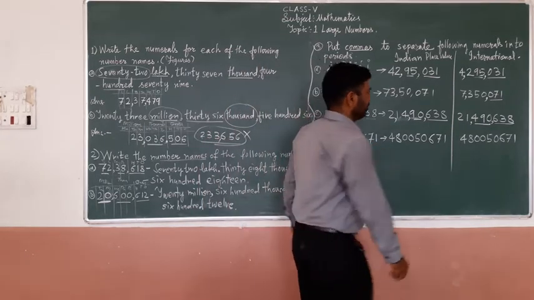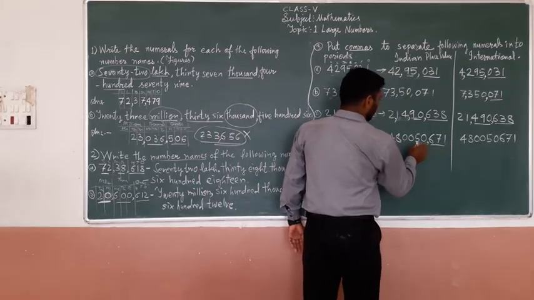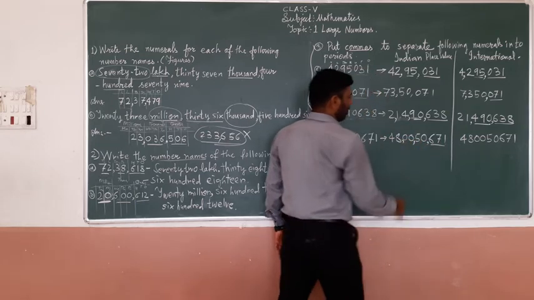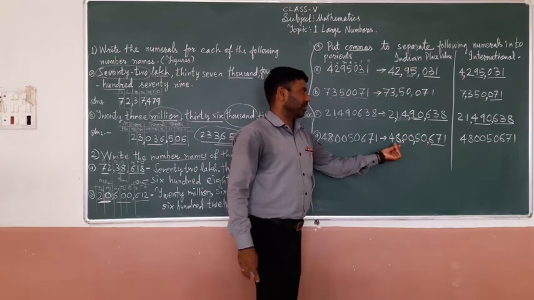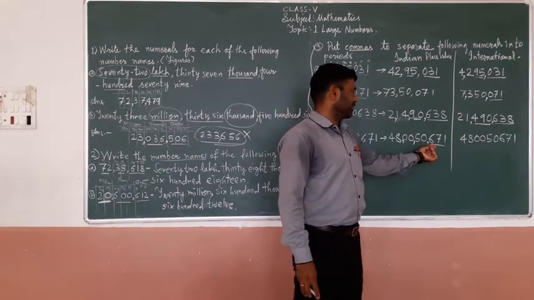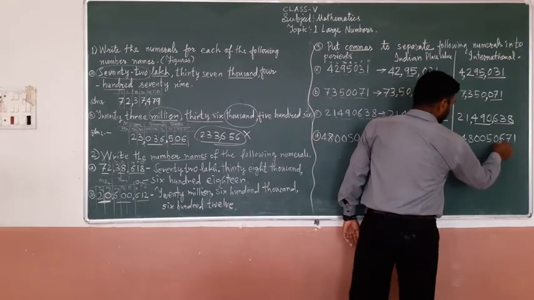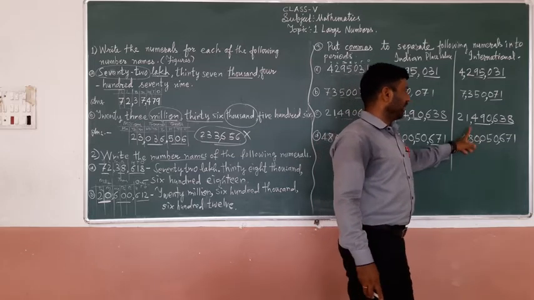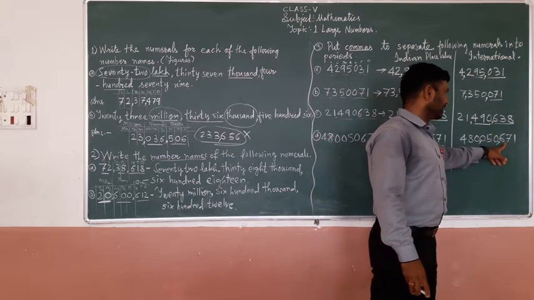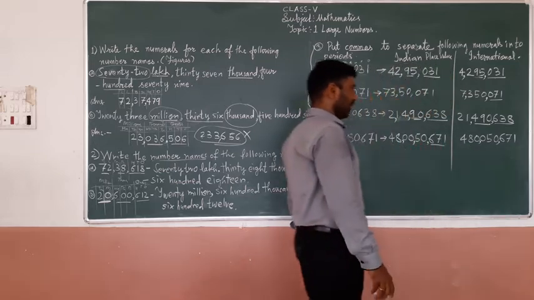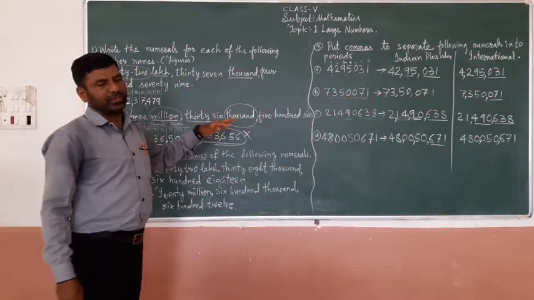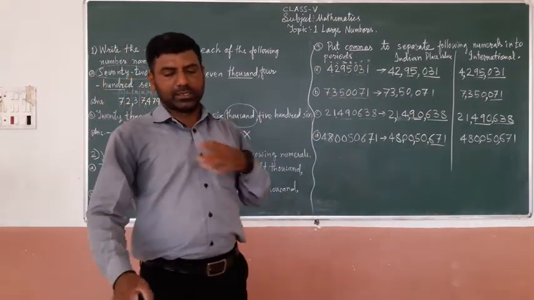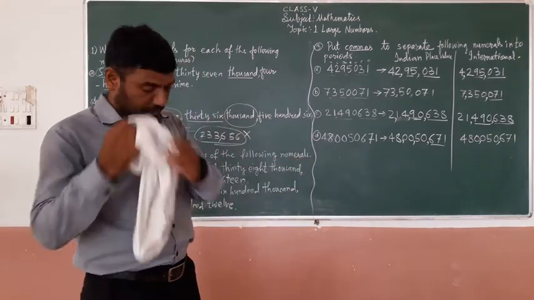So here first 3 digits comma, then 2 after 2: 4,80,05,067. Here, first 3 digits, next 3: 480,050,67. Understand? By this way, you can solve such problems. Understand? Once again,